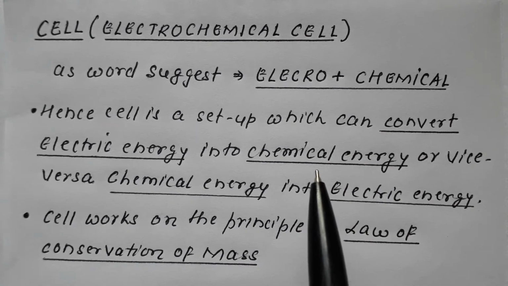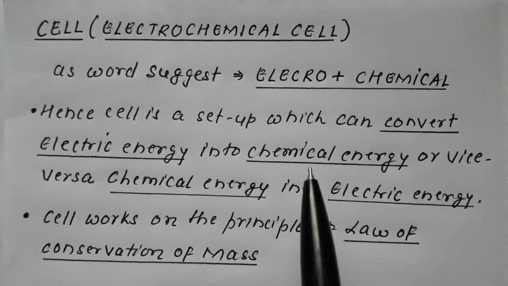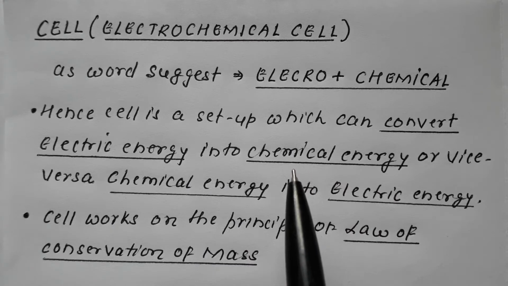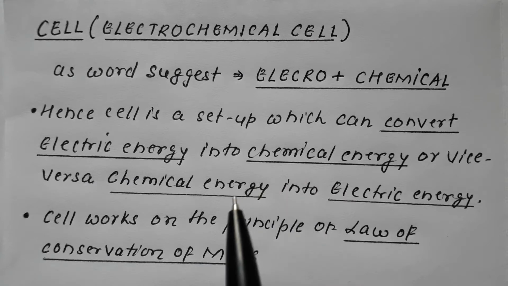So a cell is basically an electrochemical cell, and it always involves a redox process for sure. Now remember that a cell works on the principle of law of conservation of mass.